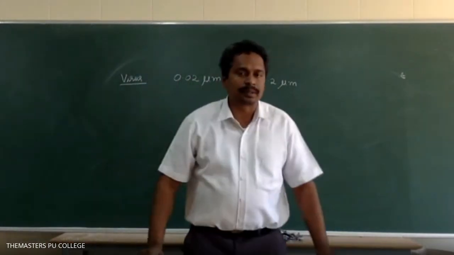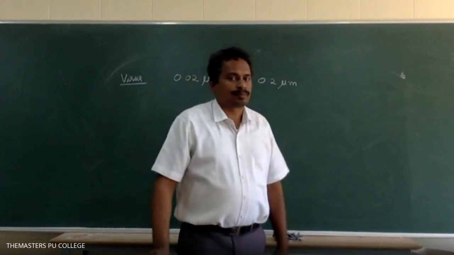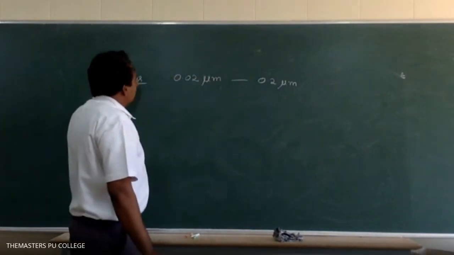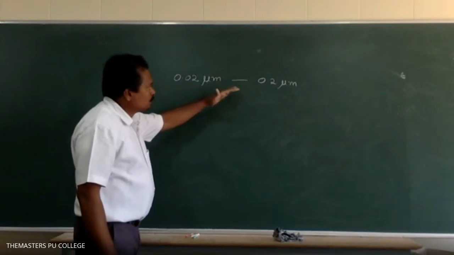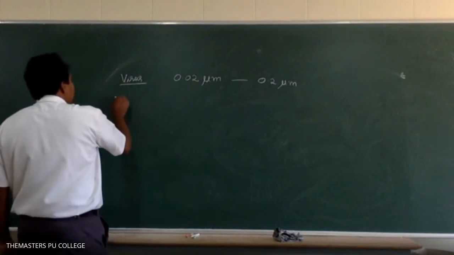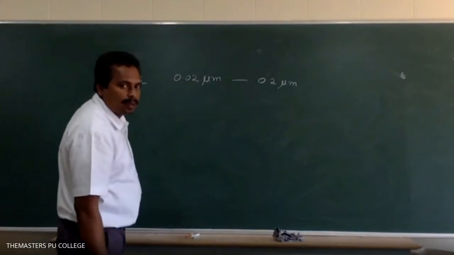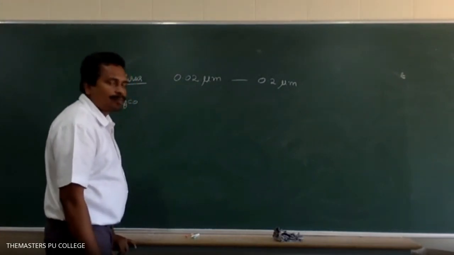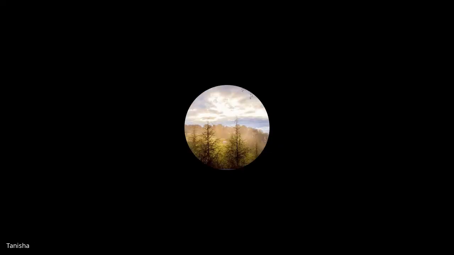Write it down, important for objective point of view. The smallest organism is a virus. Viruses are 0.02 micrometer to 0.2 micrometer in size. Whereas the mycoplasma is the smallest cellular organism. Is mycoplasma cellular or acellular? Cellular. Very good. Mycoplasma.